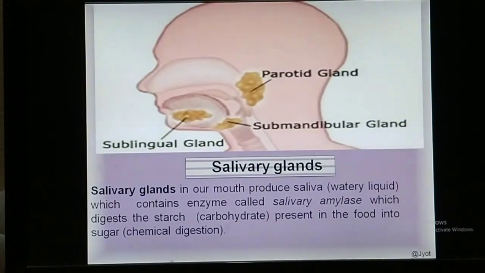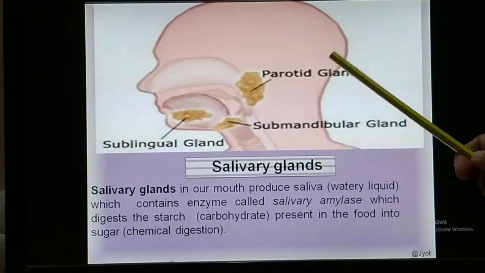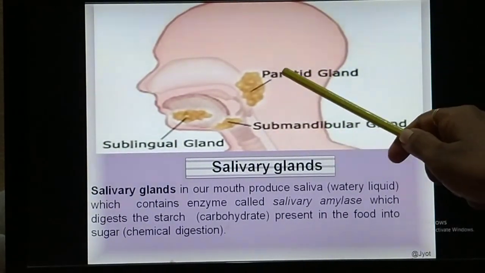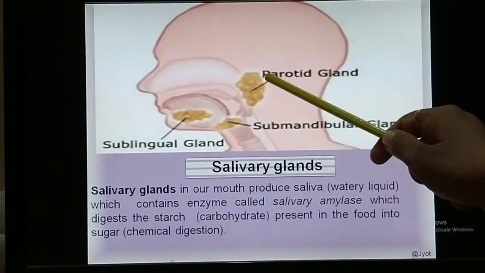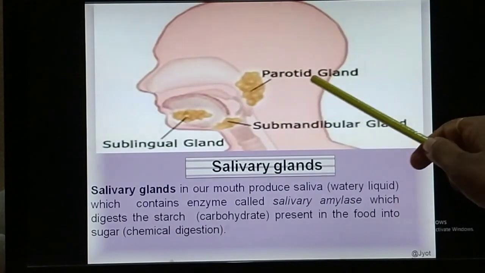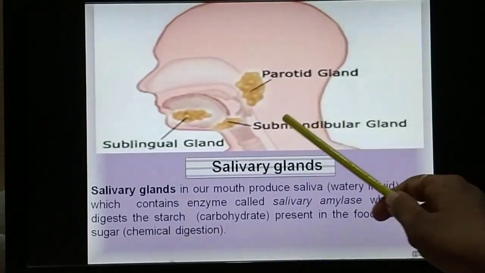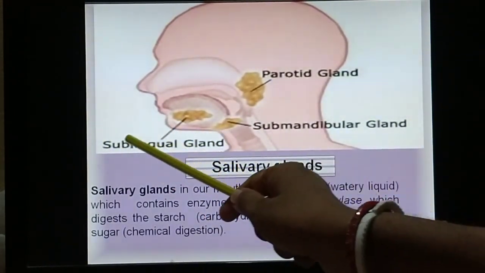So that liquid is called saliva. Okay. So here you can see there are 3 pairs of salivary glands. So what are those 3 types of salivary glands? One is a parotid gland. Okay. So it is a type of salivary gland. The next is submandibular gland, and other one is sublingual gland.